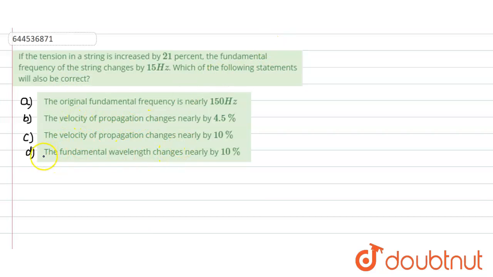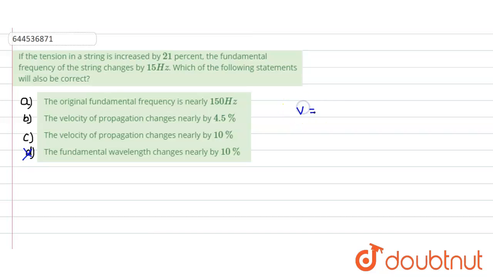Now, first of all, we can say that option D would be wrong. Because why? It is given that fundamental frequency is changing by 10%. We know that fundamental wavelength depends upon the length. So if length remains constant, it would not change by changing the tension. The fundamental wavelength would remain the same. So automatically D would be wrong. Now we need to just identify the fundamental frequency and velocity of propagation.